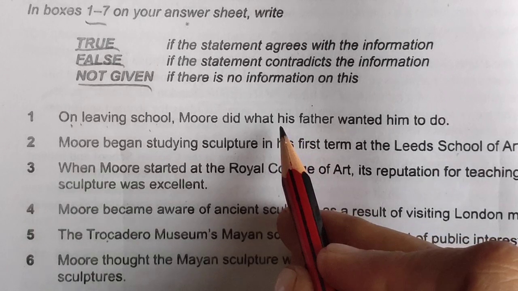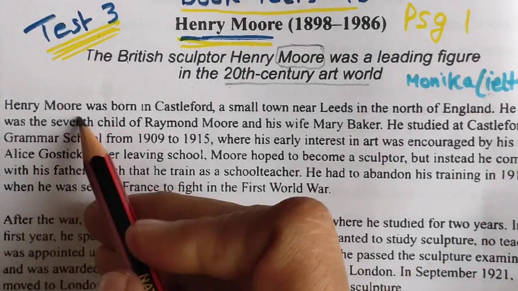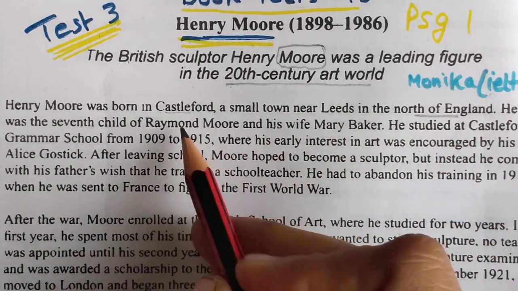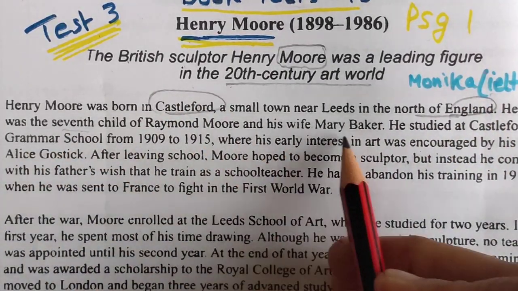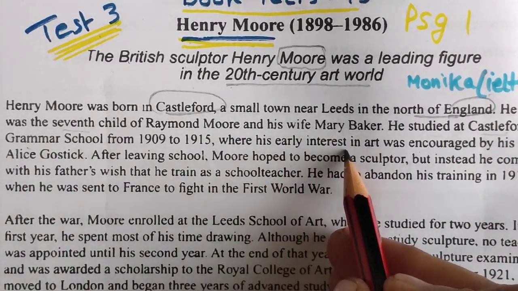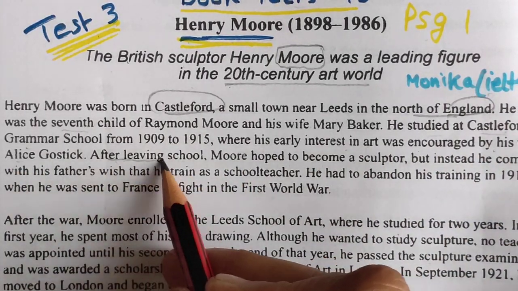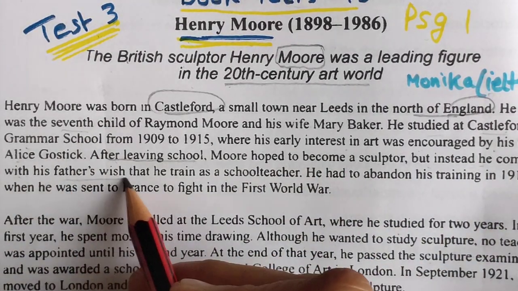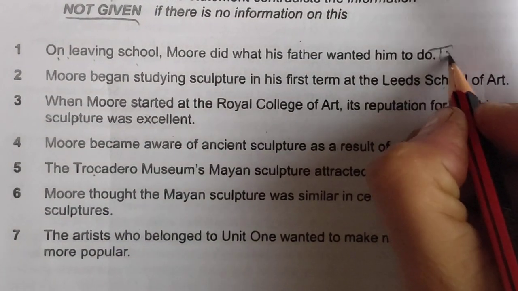Definitely I will start reading from the first paragraph only. Henry Moray was born in Castleford, a small town in the north of England. He was the seventh child, and he studied at the grammar school. His interest in art was encouraged by his teacher. After leaving school, this is the location: Moray hoped to become a sculptor, but instead he complied with his father's wish. That means the answer is true. Definitely this is true.